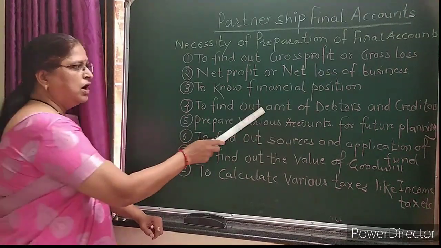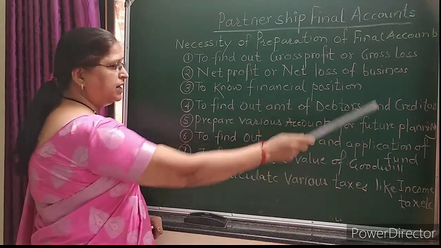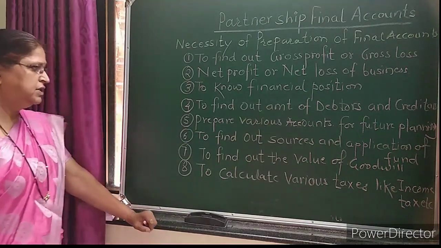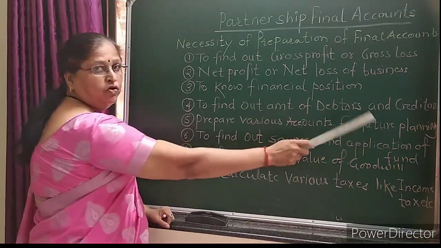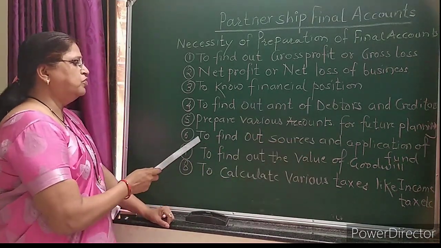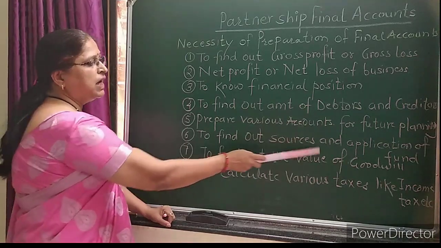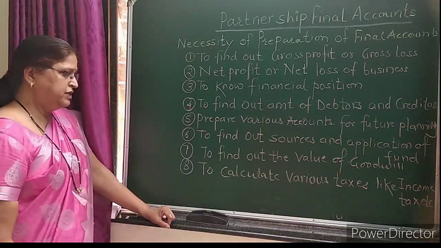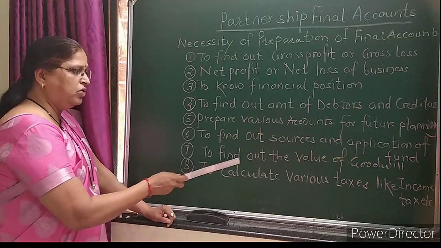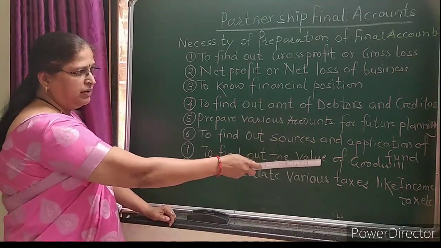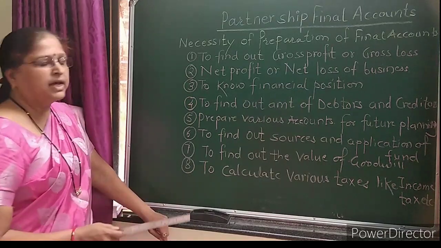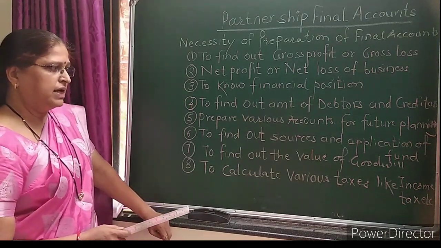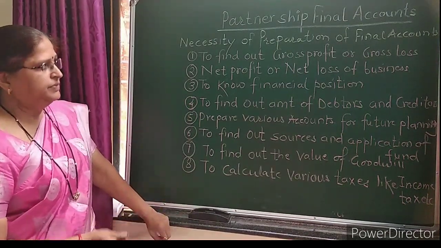To find out the amount of debtors and creditors of the business. Next, to prepare various accounts for future planning. To find out sources and application of funds. Next, to find out the value of goodwill. And last, to calculate various taxes like income tax, etc.